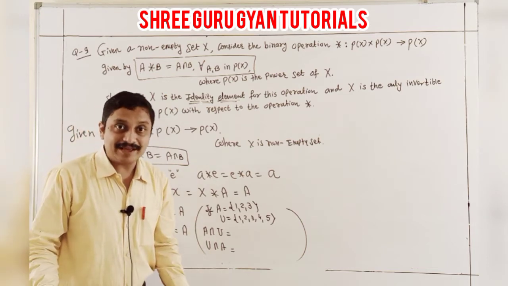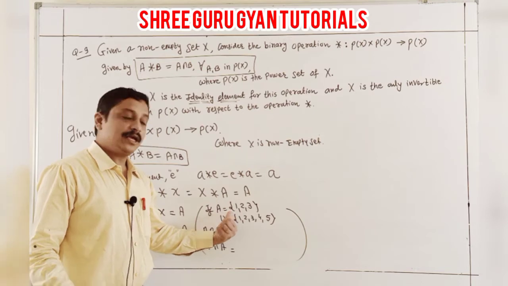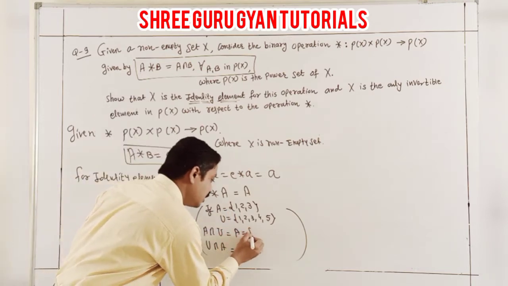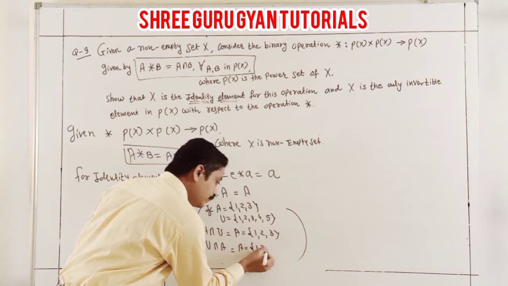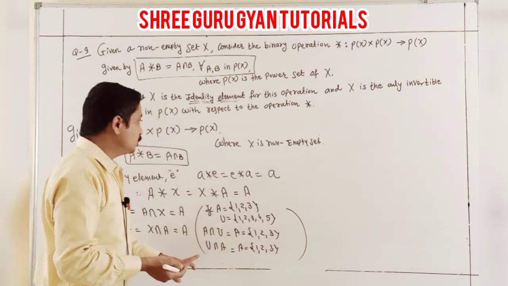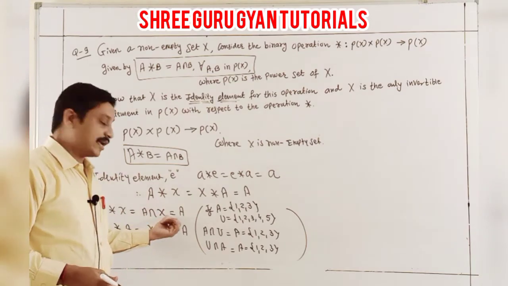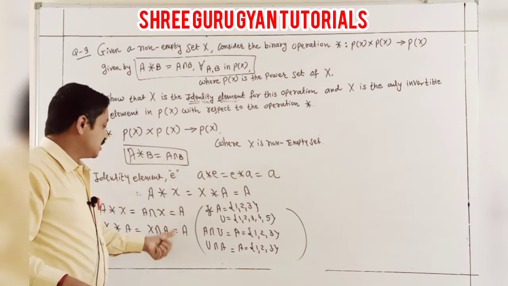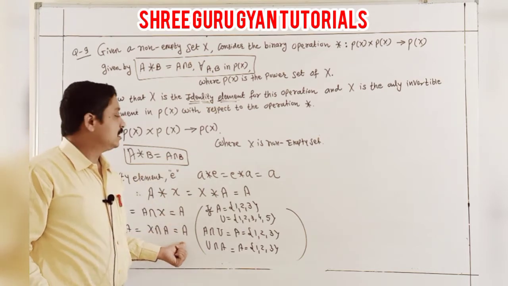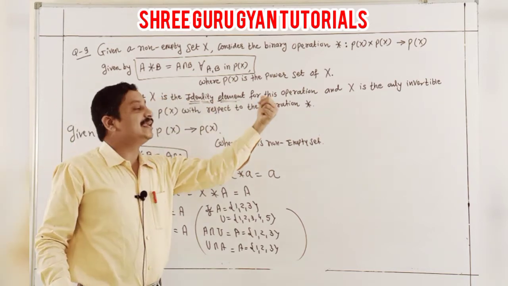Yes, definitely. A intersection U. It is what? A. Similarly here, A. And actually this U is your universal set. And here, some elements are there, and A intersection X binary is already given, the intersection parts. That's why I have written the A and A. It means these are ready. X is the identity.